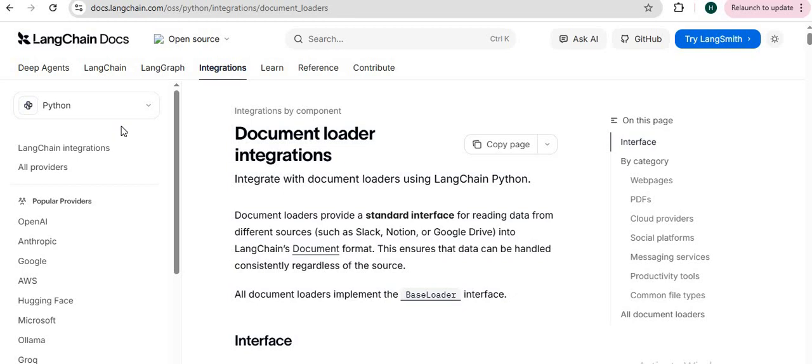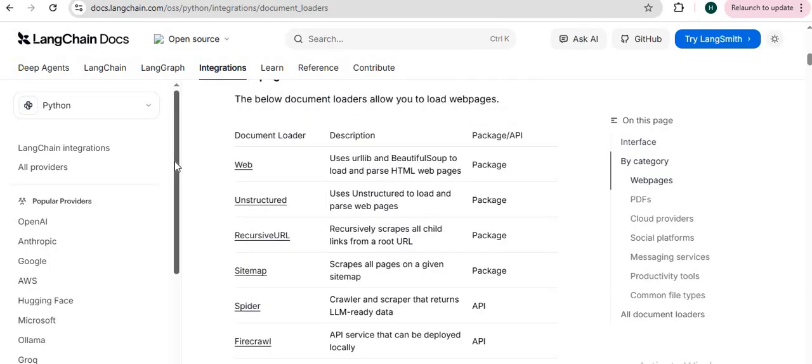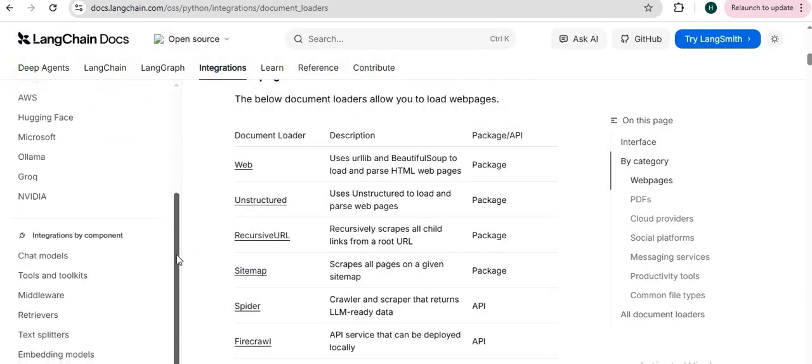How to work with LangChain? We have documentation, so you will find out how to use things. In this documentation you will find everything related to LangChain, how to integrate by component the chat models, tools and toolkits, middlewares, retrievers and so on.